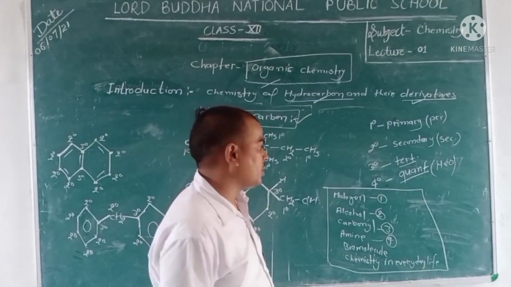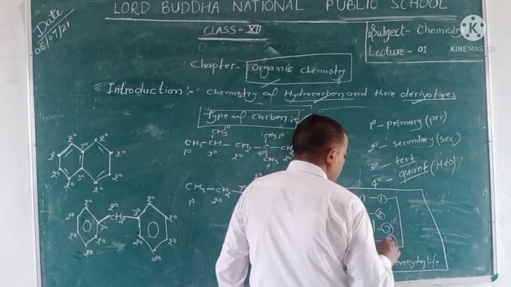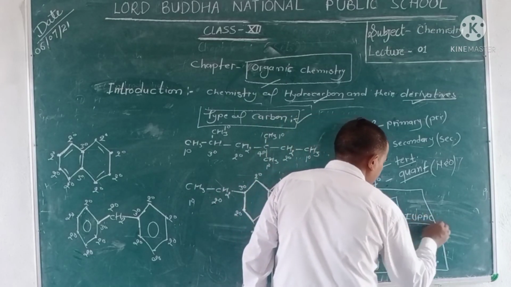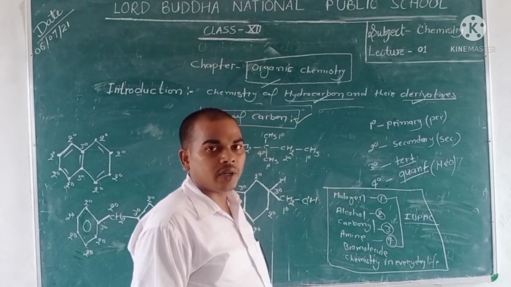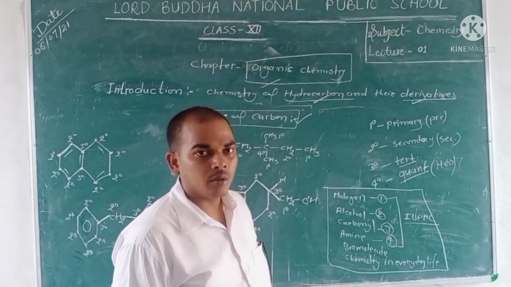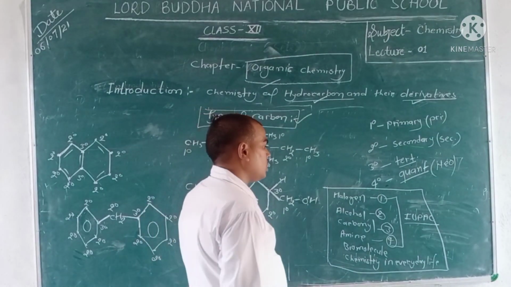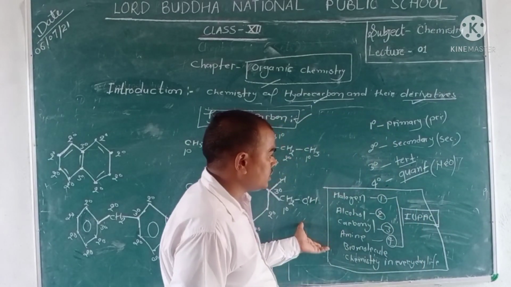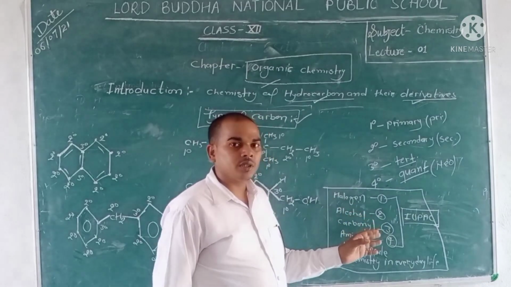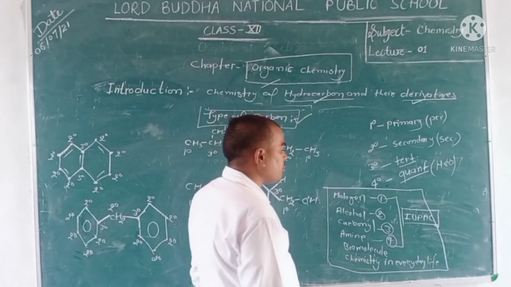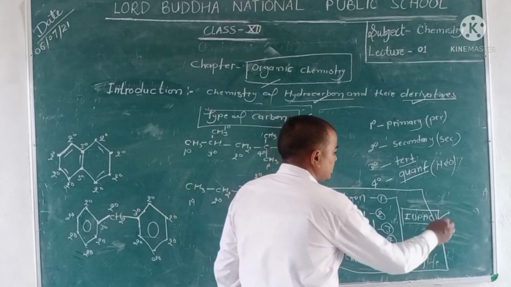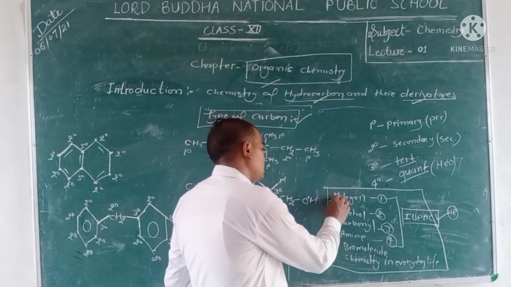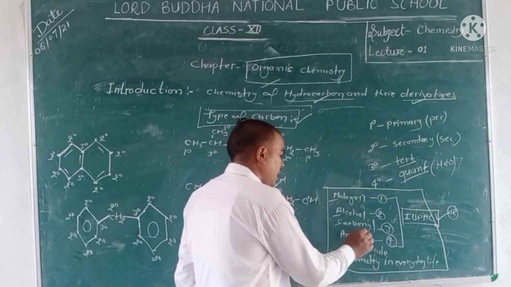The introduction part contains nomenclature, that is IUPAC nomenclature, which you studied in class 11th. But we are discussing the IUPAC again, because IUPAC is an important part of class 12 chapters on haloalkanes, alcohols, carbonyls and amines.